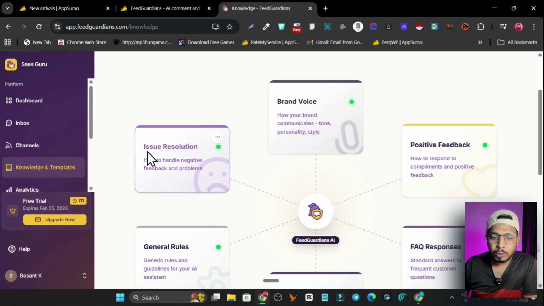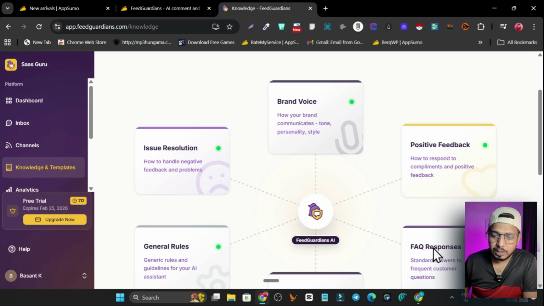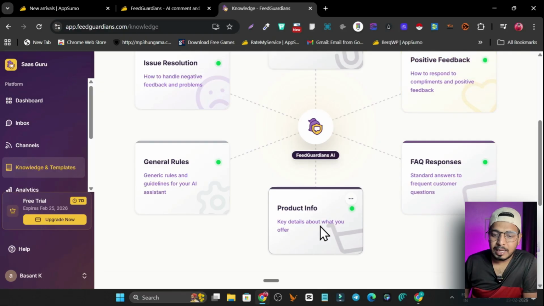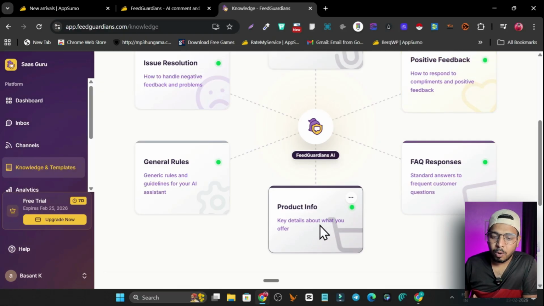Then you can see I have also the issue resolution. So I have also added, if there are some angry customers and some information seeking customers asking something, it is also going to give them the information. Then we have also the general rules, FAQ responses, feedback, and the product info. So I have added all this stuff.